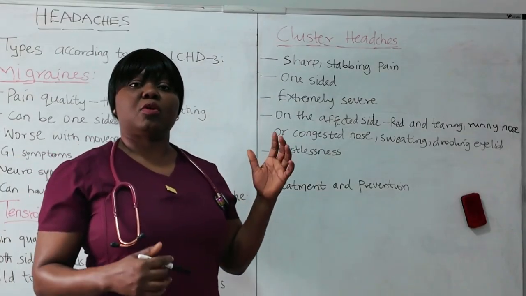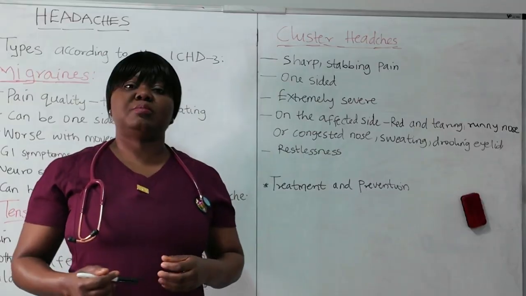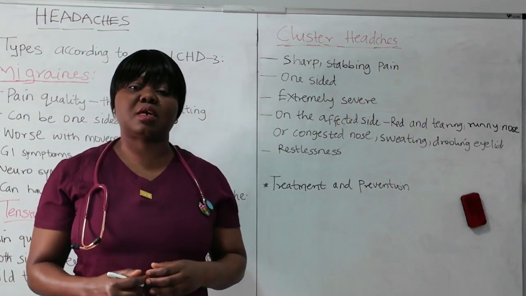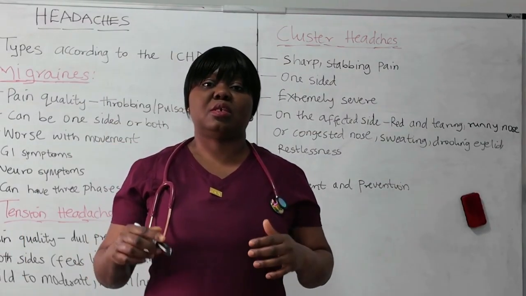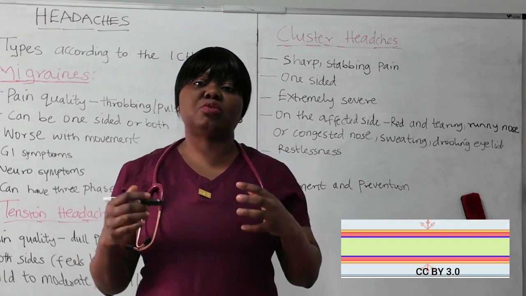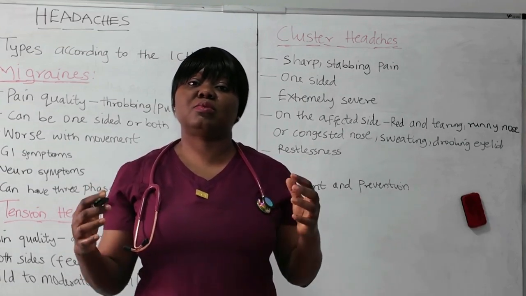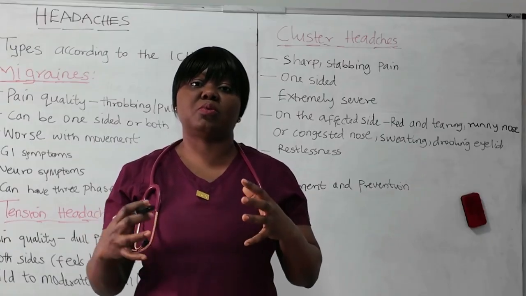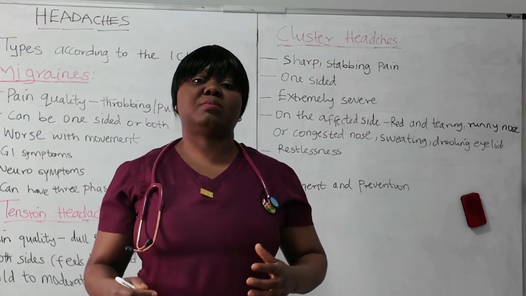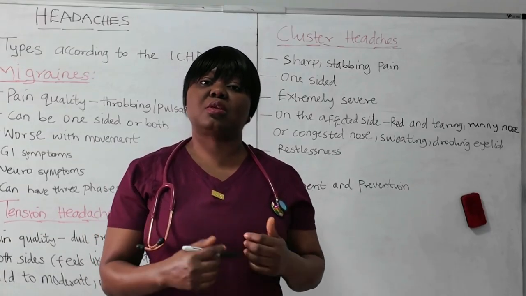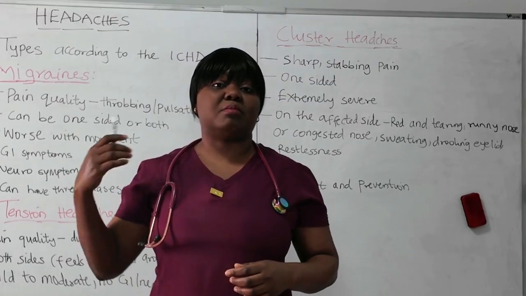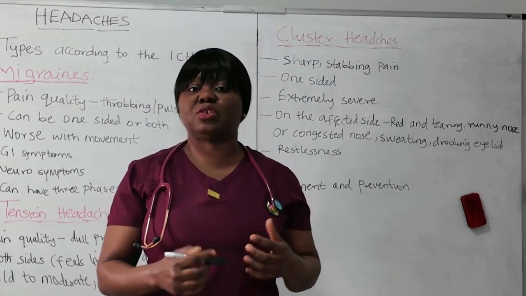And then for cluster headache, the first line treatment in acute attack is 100% oxygen. The purpose is to cause constriction of the cerebral blood vessels, because in headache there is dilation of those cerebral blood vessels. So the oxygen will help to constrict them. Also, sumatriptan is a medication used in treating cluster headache, just like in migraine. At times, they can give this as an injection.